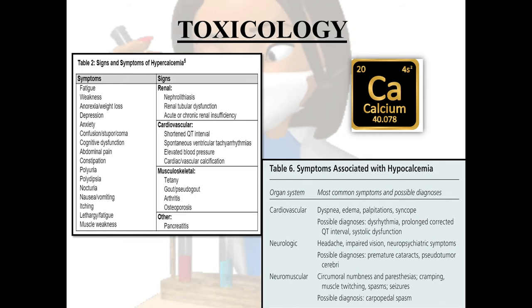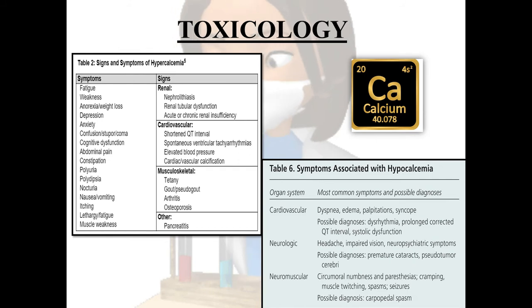While I'm talking about the toxicology of calcium, many of you have noticed that we get constipation, abdominal pain, anxiety, lethargy, osteoporosis, arthritis problems in Calcarea.